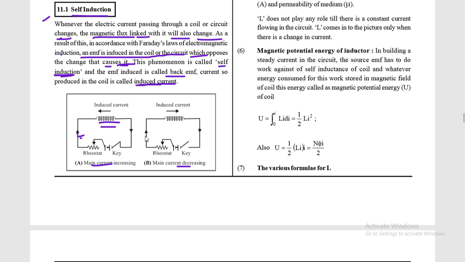Now if the current is decreasing, there is a change in flux here, and this is responsible for the induced EMF in this circuit. So now the induced current is such that it can increase this current, because the EMF is induced due to the decreasing current. If you increase some amount of current, it will take its fixed value. So you can find out the direction of induced current by using Lenz's law. It always opposes the cause by which it is produced.